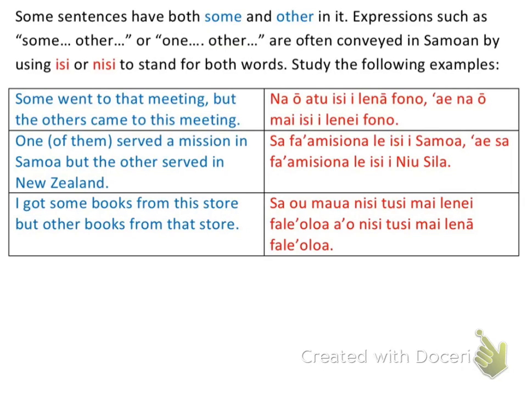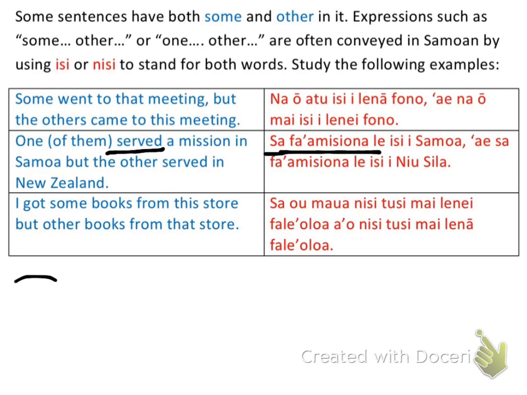Okay, so let's do this again. I served kind of indicates to me a past tense, so I'm going to say sa, and then also that's my verb. So fa'amisiona is the way that I say served. There's other ways that you can say it. Sa ave. But you'd have to do a little bit of a different sentence structure if you said ave. I took my mission, or he took his mission. So if I did it sa ave, let's rewrite this.